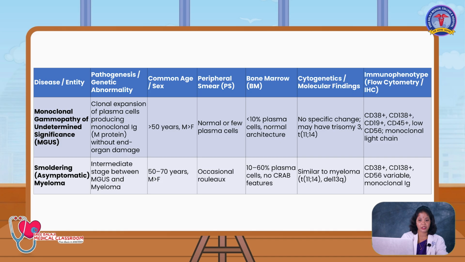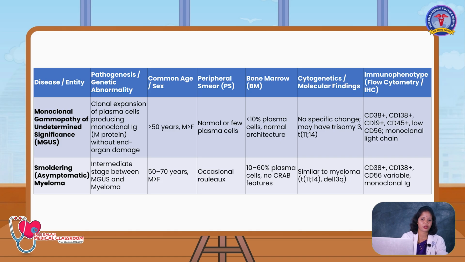Asymptomatic myeloma is an intermediate stage between the monoclonal gammopathy of undetermined significance and multiple myeloma. It occurs in the age group of 50 to 70 years. Males are more affected. Here you will be seeing the occasional Rouleaux formation, and 10 to 60% of the plasma cells you can see in the bone marrow. Cytogenetic study, you can see the translocation of 11 and 14 and deletion of 13q, and CD38, CD138 and CD56